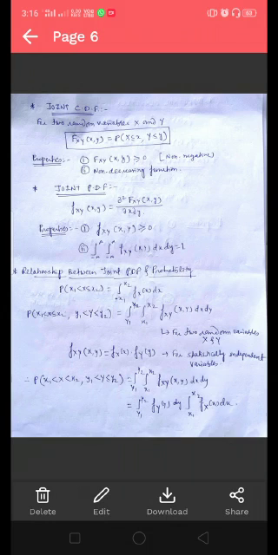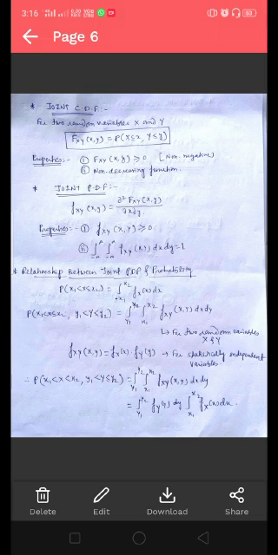The properties of the joint CDF are: number 1, the joint CDF is always greater than or equal to 0, that means it is non-negative. Second property, the joint CDF is a non-decreasing function.